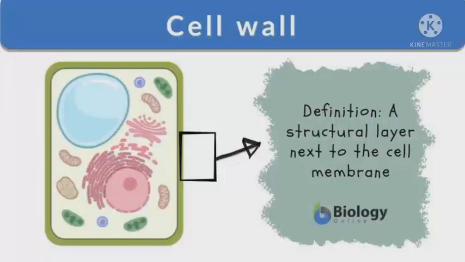Cell wall is present only in the plant cells, fungi, and bacteria. Cell wall is the outer covering of the plasma membrane. It is made up of cellulose. Cellulose is a complex substance. It gives strength to the plants.